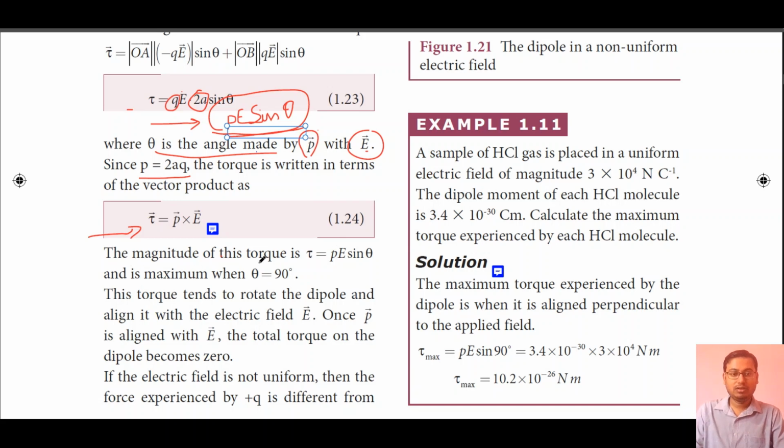The magnitude of this torque tau is P E sin theta, and is maximum when theta is equal to 90 degree. You know very well that the maximum value of sin theta is 1, that is at 90 degree, and the minimum value is -1, that is at 270 degree. This torque tends to rotate the dipole and align it with the electric field E, as we have seen in our previous slide.